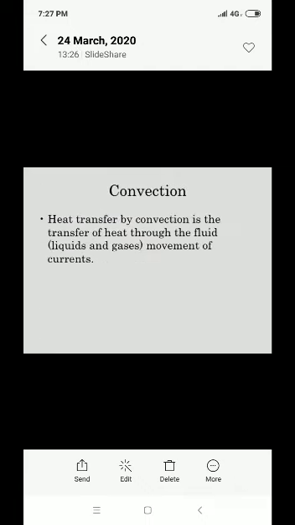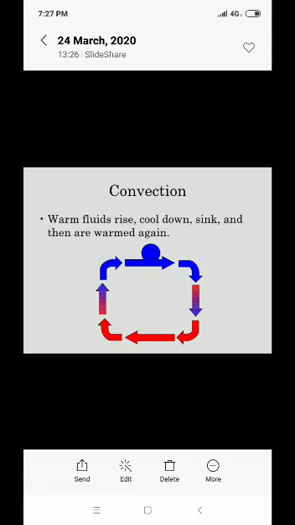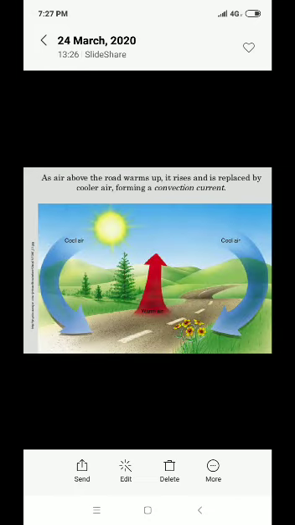Talking about the next terminology, that is convection. Heat transfer by convection happens in fluids like liquids and gases, through the movement of currents. Warm fluid rises, cools down, sinks, and warms again. Here, the thermal energy transfer takes place by the molecular motion of the medium.